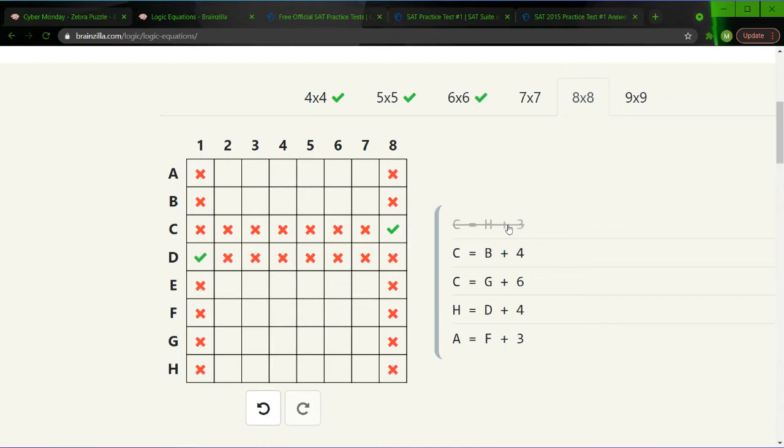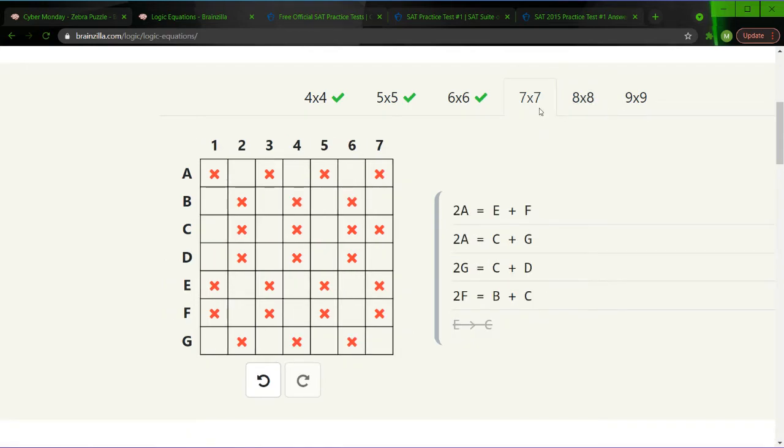Just because of this equation up here and that equation down here, we can substitute for H, and we get C is equal to D plus 7. And the only number that you can add 7 to is 1, because then you'll get 8. But yeah, that's a little bit jumping ahead. But that's what I wanted to bring up. I just wanted to bring up that I do appreciate those things.